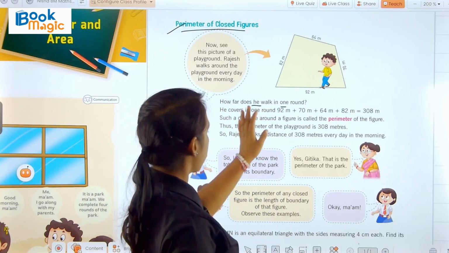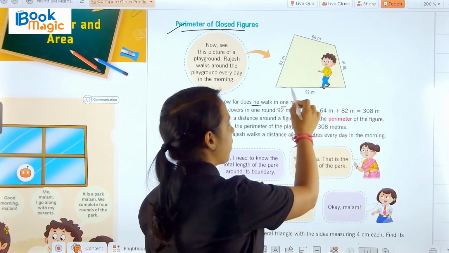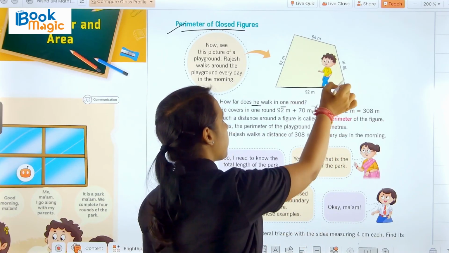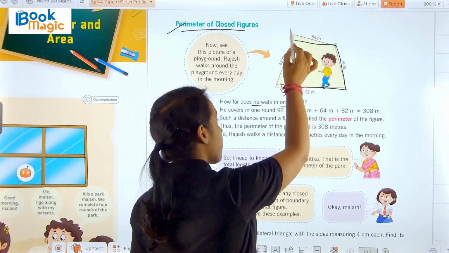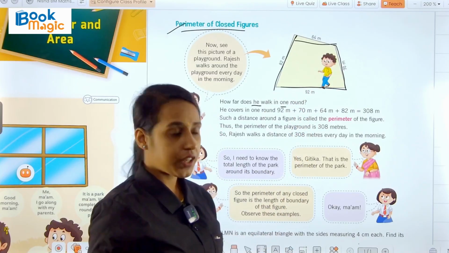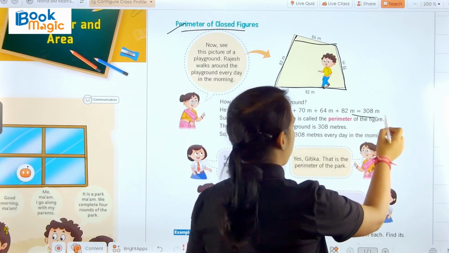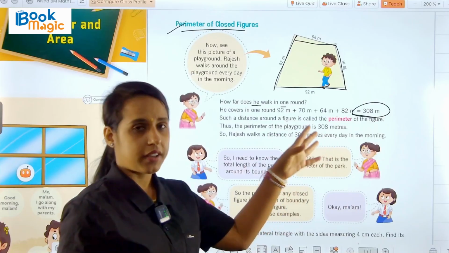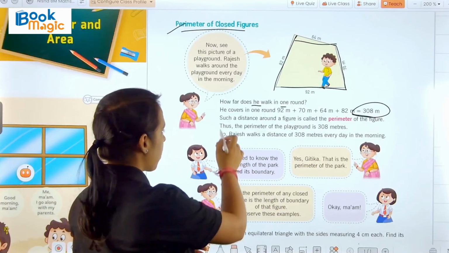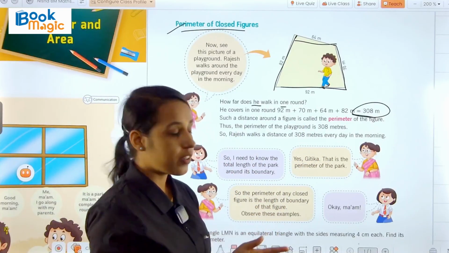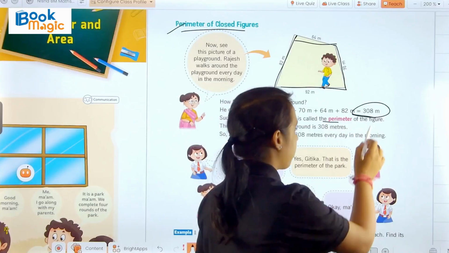So he covers in one round 92 meter, then 70 meter, after that 64 meter, and then 82 meter. And the total will become 308 meter. Such a distance around a figure is called the perimeter of the figure.